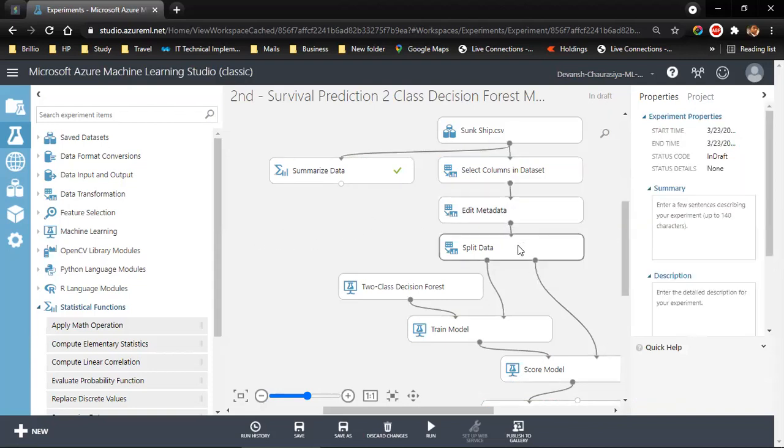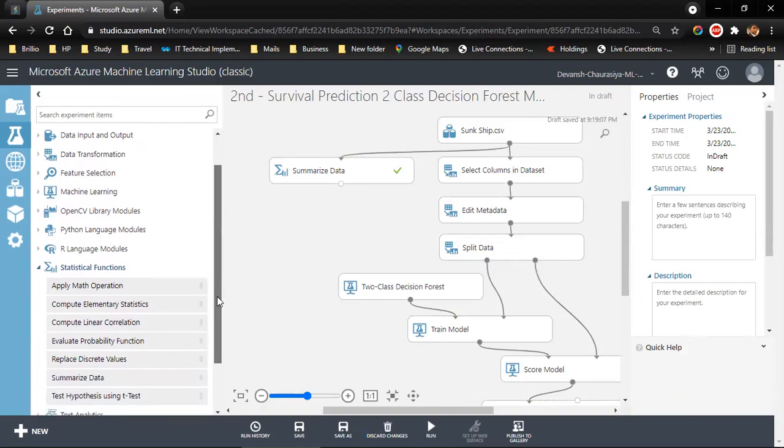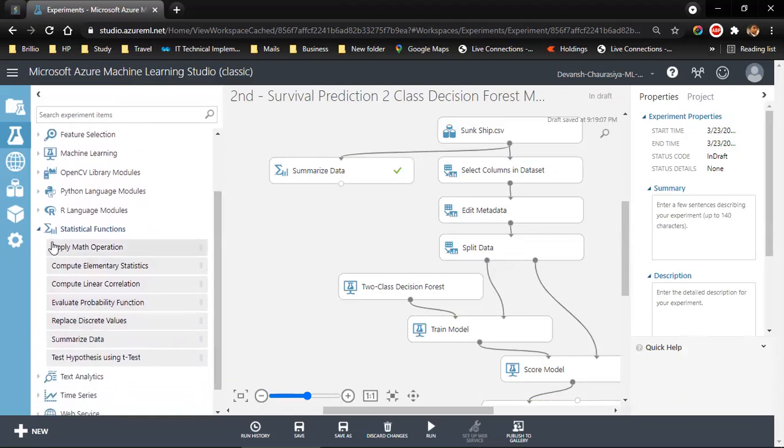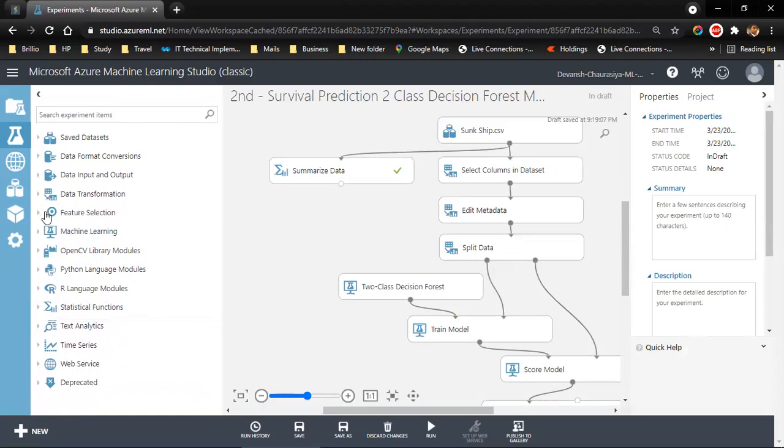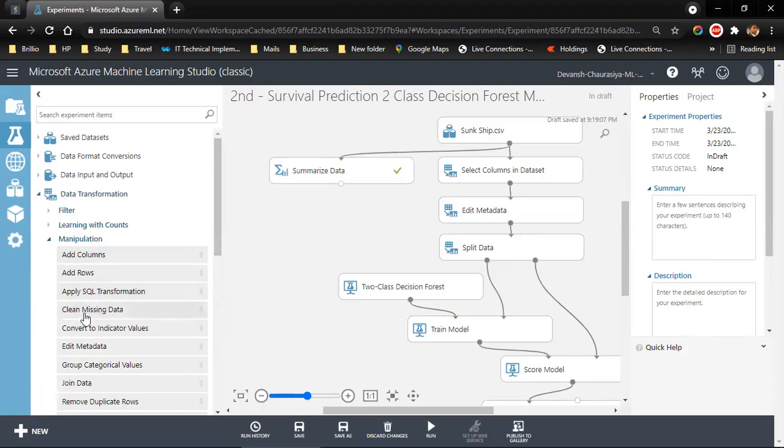Now, we saw that a couple of data points were missing. So what we have to do is replace the missing values. Replacing missing values is a data transformation. So we come to data transformation, clean missing data.